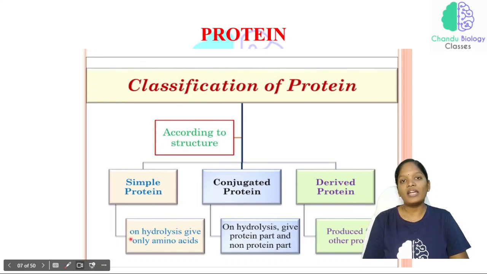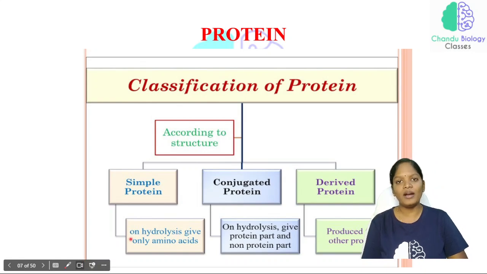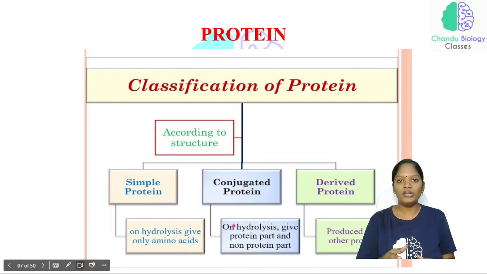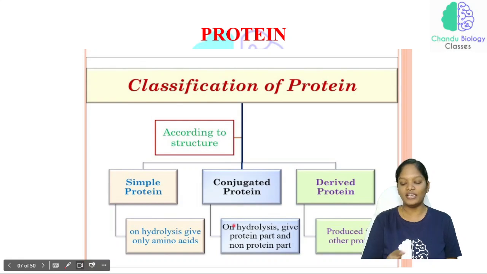Those sugars which on hydrolysis give two simple sugars, we are calling them disaccharides. So based on the hydrolysis process, we have classified them into different types. In the same way, if the protein on hydrolysis gives only amino acids, we classify them under the simple protein.